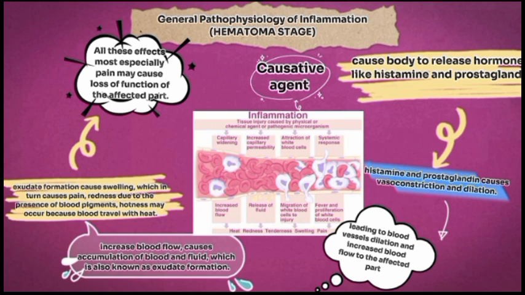Once there's swelling, it causes pain because there are pain receptors around that area. So swelling will cause irritation of those nerves, those receptors around that area. And there will also be redness around that area. Why? Because blood comes with pigments. Blood is pigmented. The area will also be hot because blood travels with what? With heat. So that's for that.